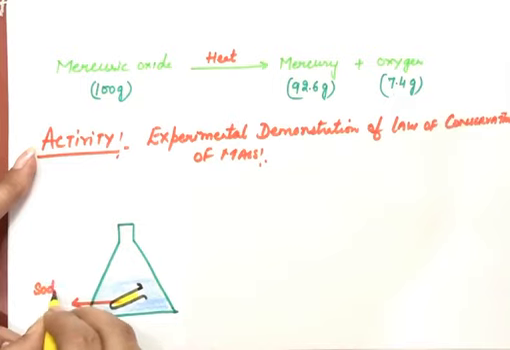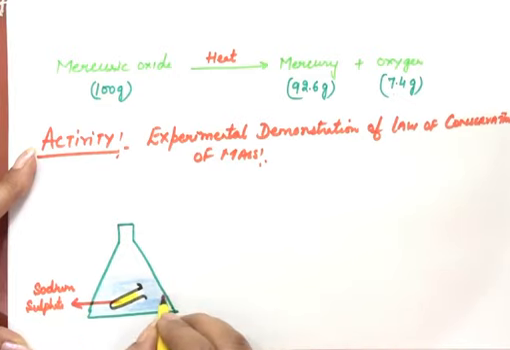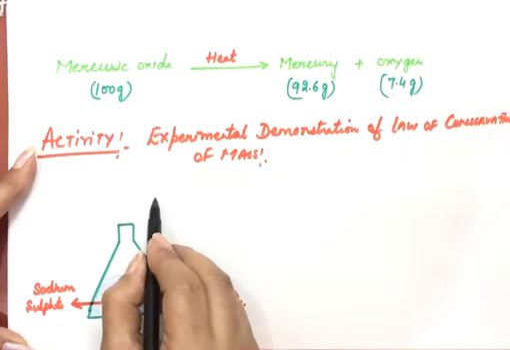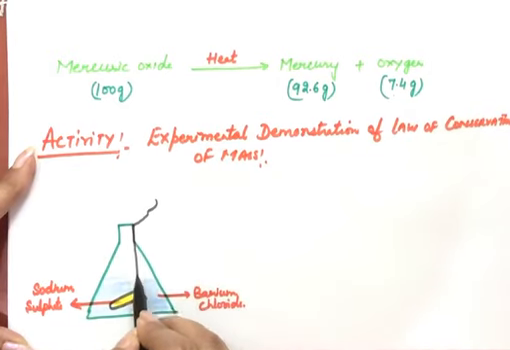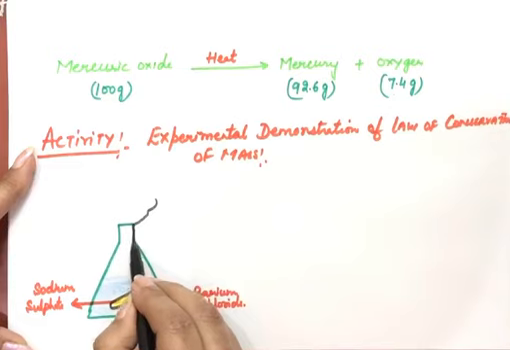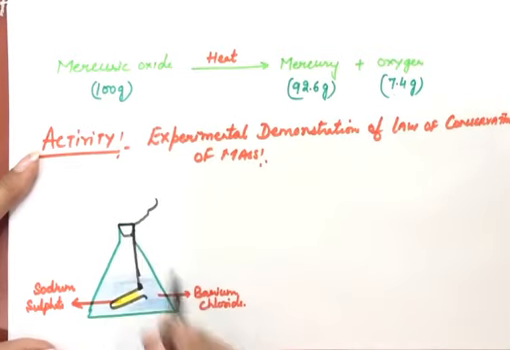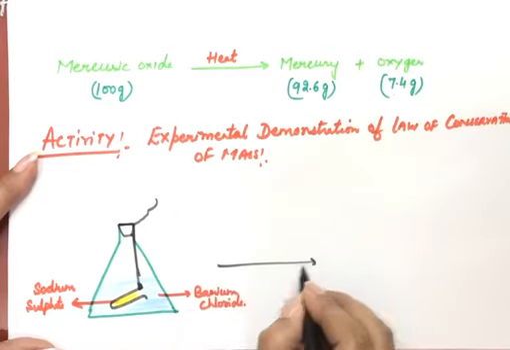So the solution here is sodium sulfate, and this is barium chloride. And this tube with a thread we will hang in this flask, and then we'll cork it. We'll just close it.